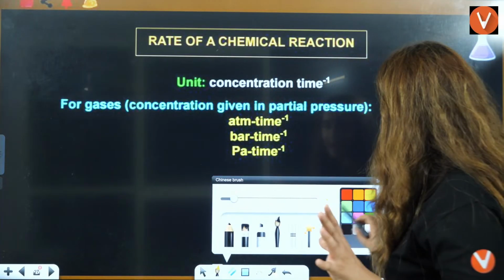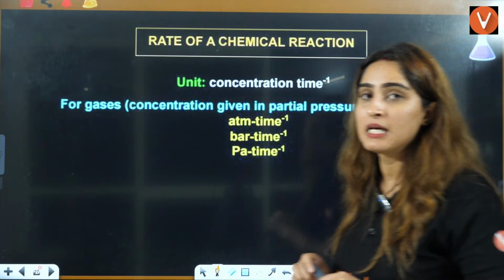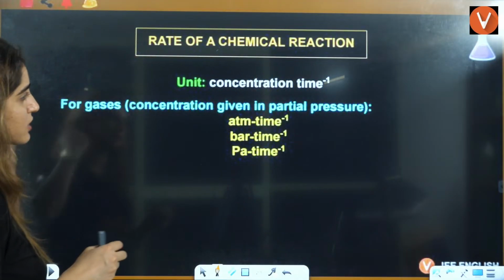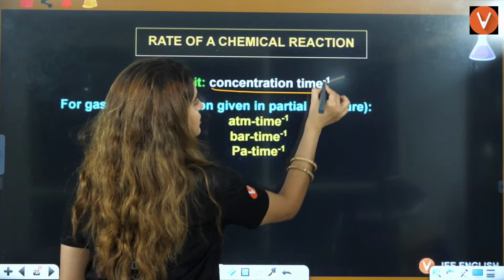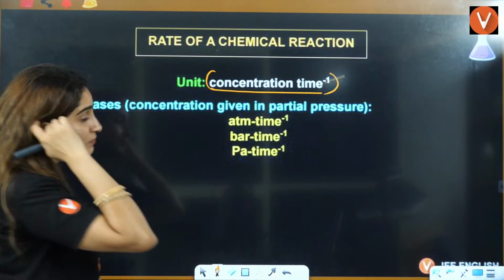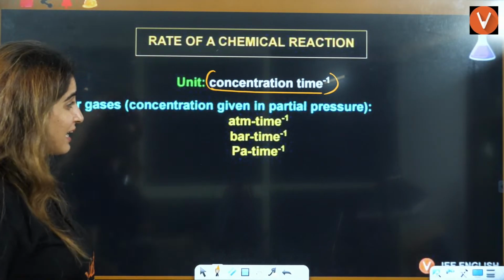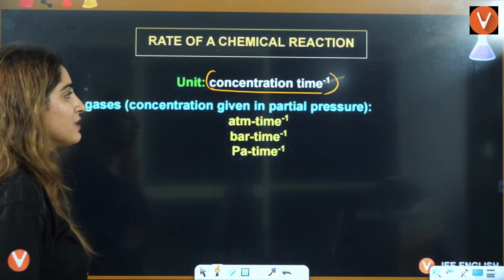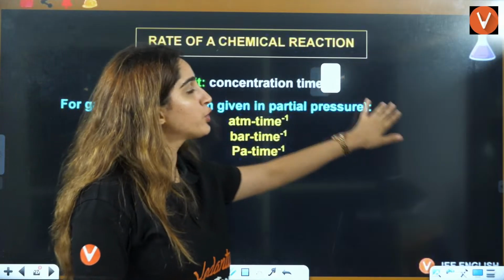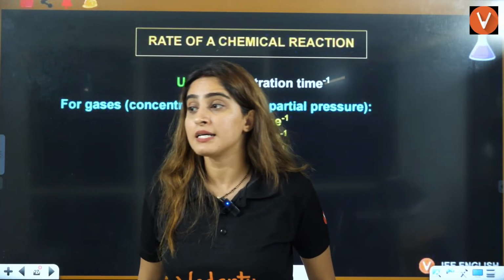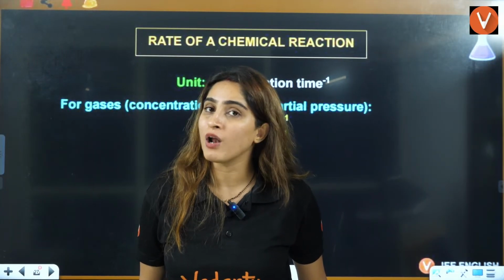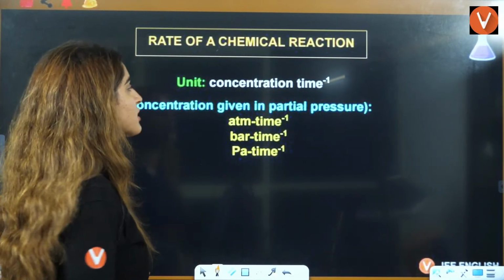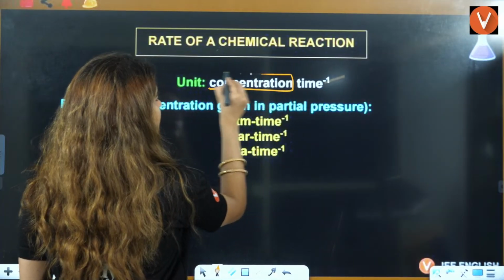Now moving towards the next thing, that is rate of chemical reaction, the units, right? Now we are going to talk about the units, students. If you talk about the units here, unit is concentration, time, right? But is that the unit? Don't worry. First thing you should remember, the units of rate of reaction are always concentration divided by time.